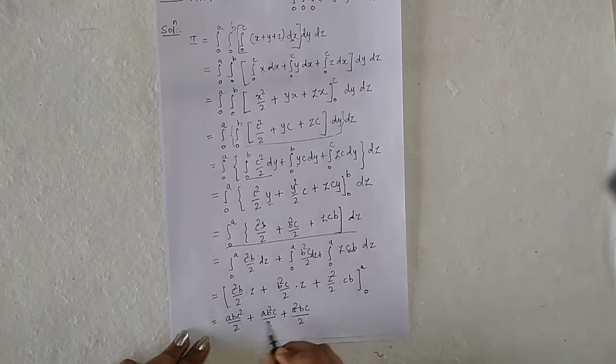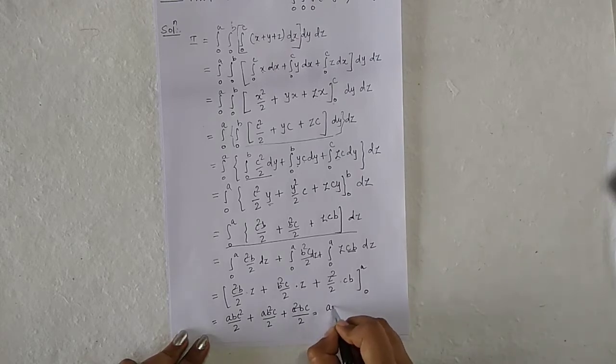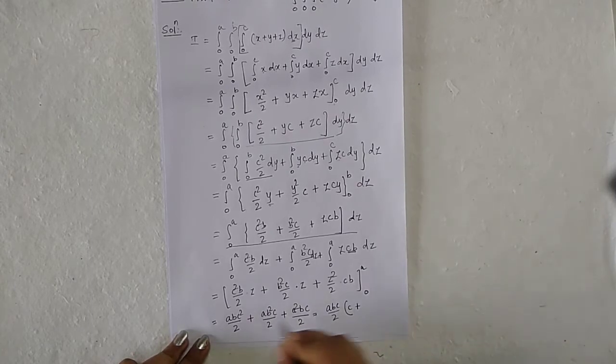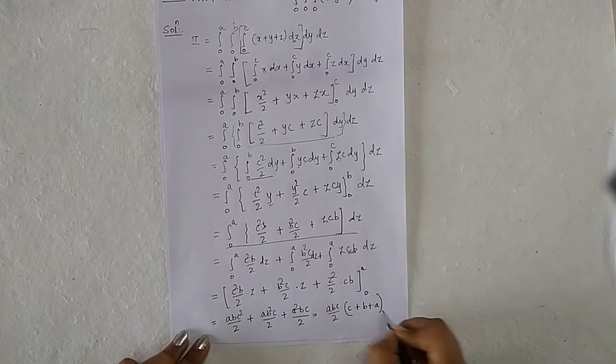So in this term you can take common abc divided by 2. The rest part is c plus b plus a, and this is my answer.